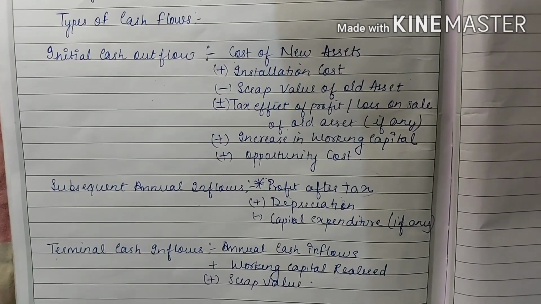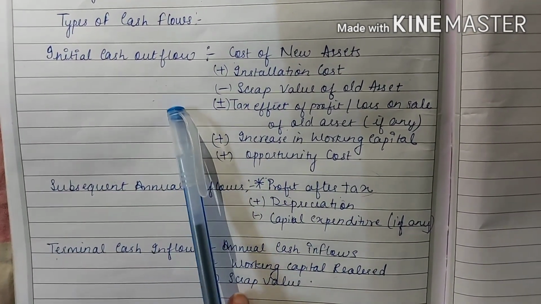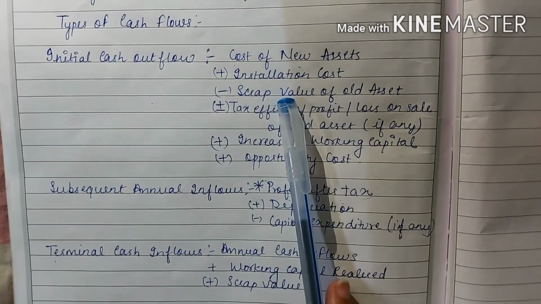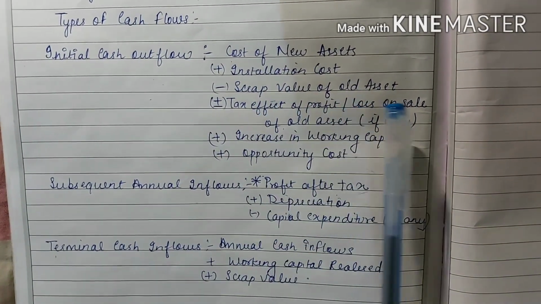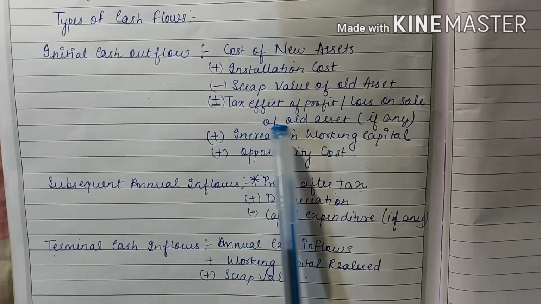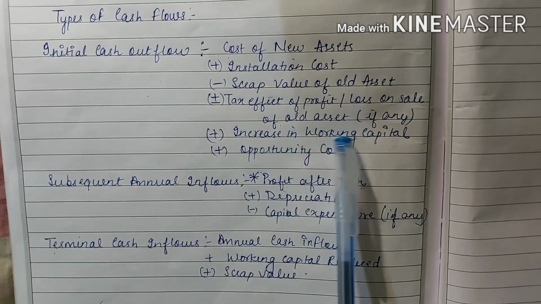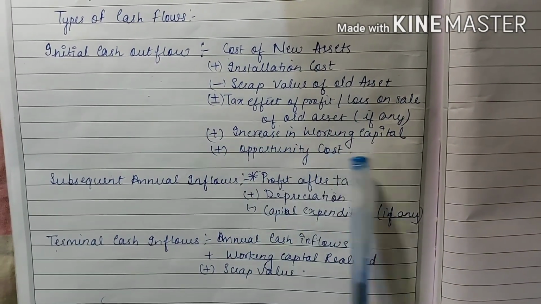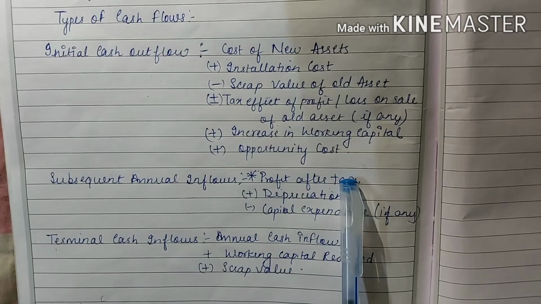Types of cash flows. First is initial cash outflow. It can be calculated as cost of new asset plus installation cost minus scrap value of old asset, plus tax effect of profit on sale of old asset or minus tax effect of loss on sale of old asset, plus increase in working capital plus opportunity cost.